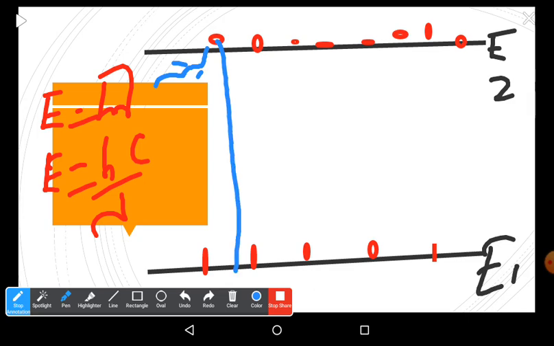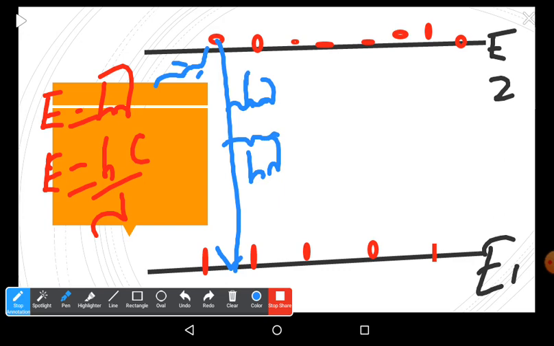While coming down, this atom releases two photons. What is the nature of these two photons? One photon strikes one atom, one to one. When this atom comes down from the higher energy level to the ground level, it releases two photons, so this is multiples of two. The energy of each photon equals h nu. Then what is the continuation of this process?